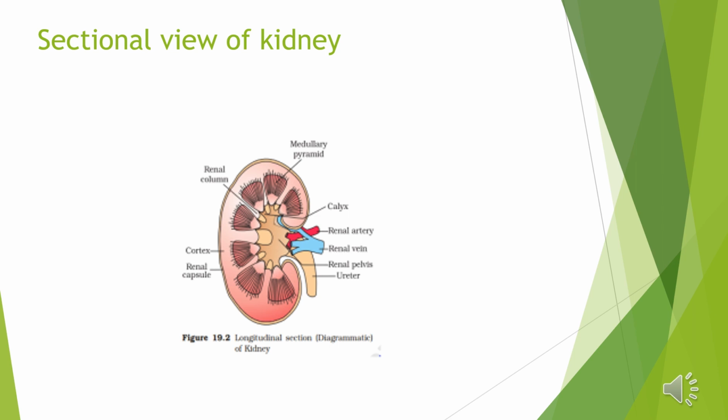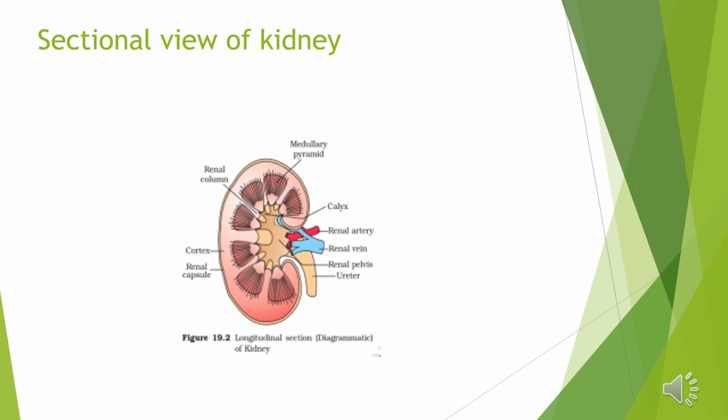So we'll study with the sectional view of the kidney. The kidney is covered by a layer of fibrous connective tissue called the renal capsule, which protects it from infections and injuries, etc. Around the capsule there is a layer of fat called the adipose capsule. Inner to the renal capsule, there is an outer dark region called the cortex and an inner lighter region called the medulla, which has a striated appearance.